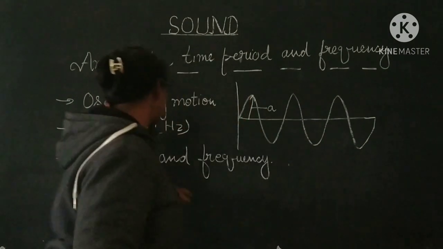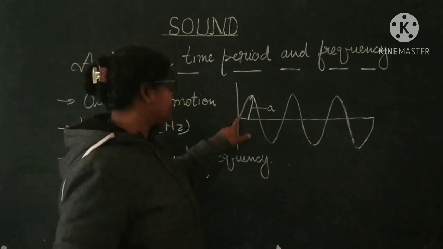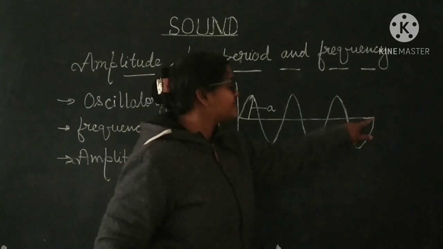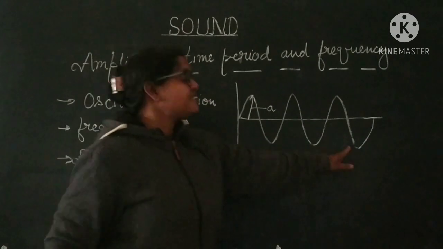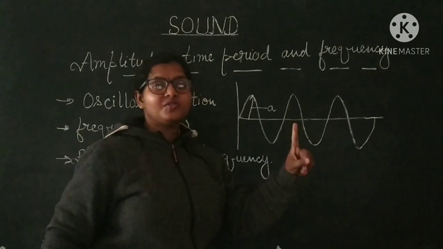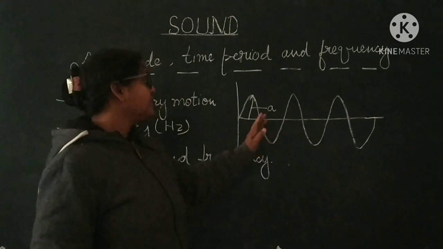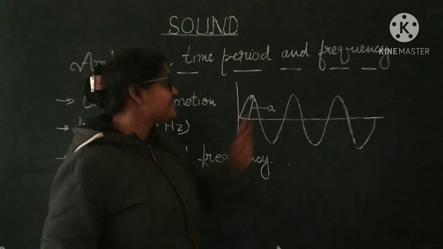And what is frequency? The number of oscillations. So it is the first oscillation, second and third oscillation from its mean position. If 3 oscillations are going on in 1 second, its frequency will be 3 hertz. So amplitude and frequency, I think it is clear from this graph.